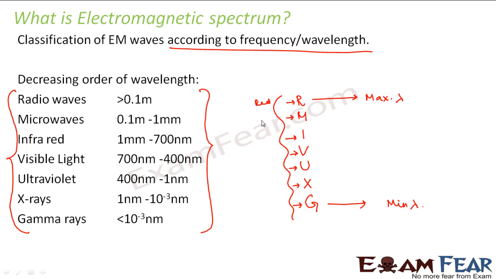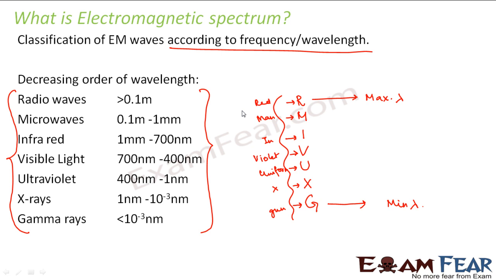Let me write it down: red man in violet uniform with X gun. So these are the different categories of electromagnetic waves.